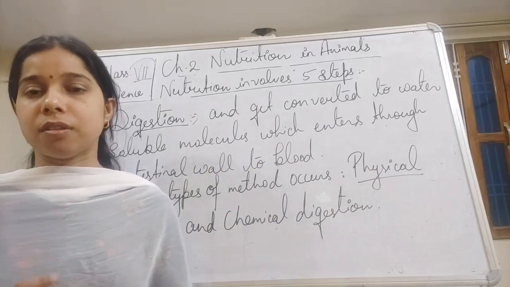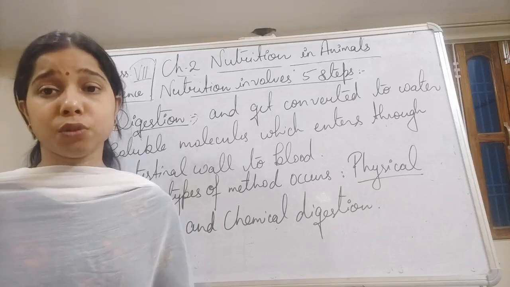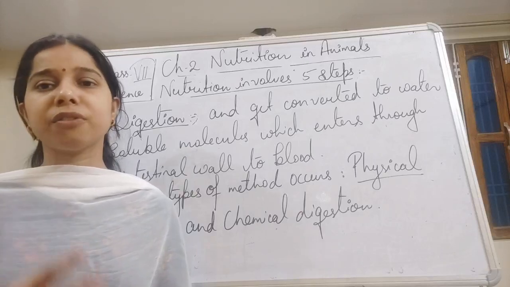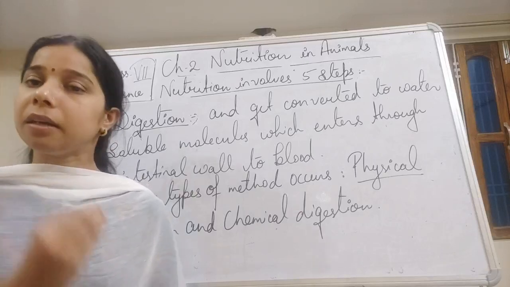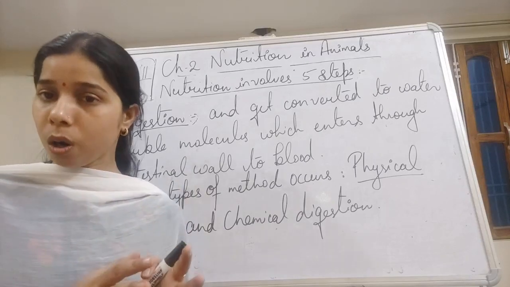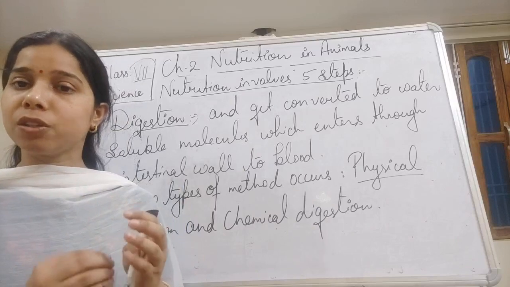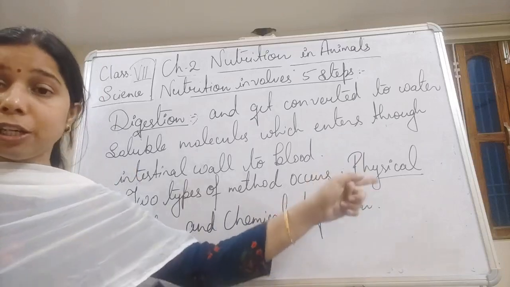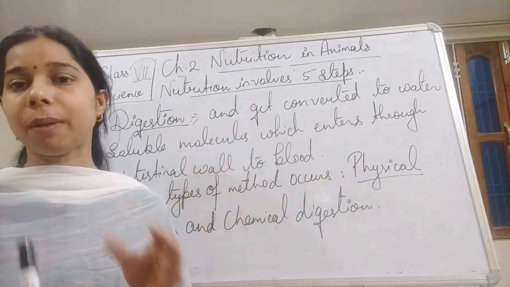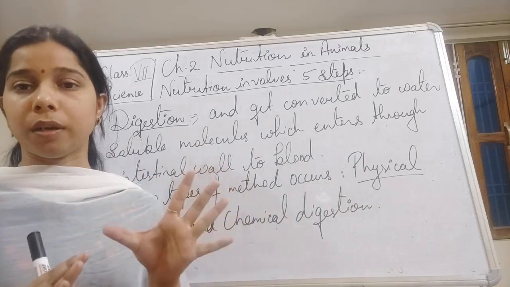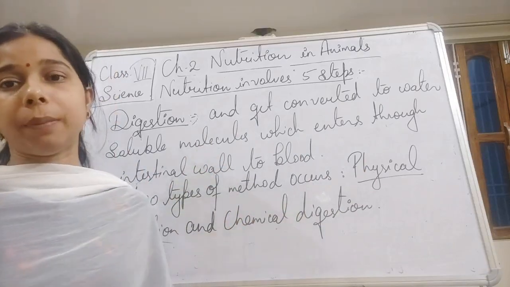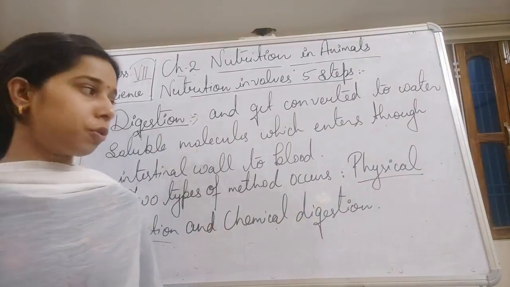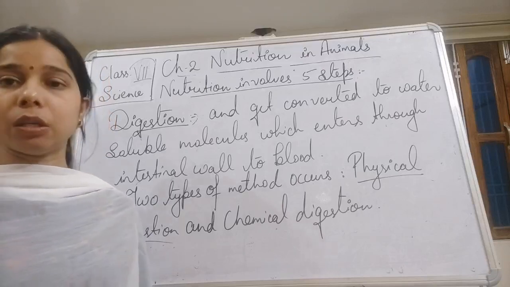Digestive juices are substances released inside our body that work on the food and help in making it into smaller water soluble molecules. So physical digestion means the teeth break the food into smaller pieces, and digestive juices help convert it into smaller molecules. These are the two types of methods that happen in digestion.